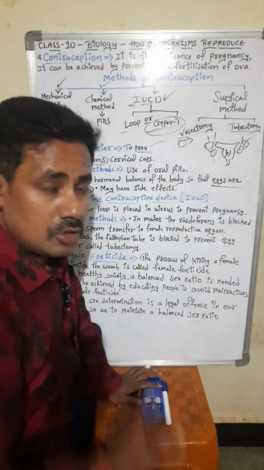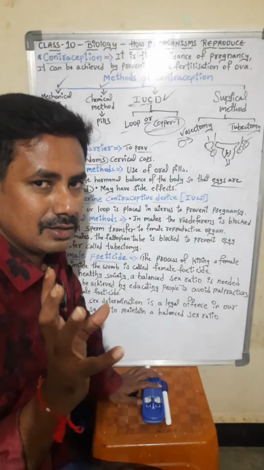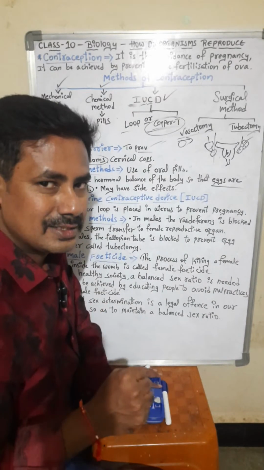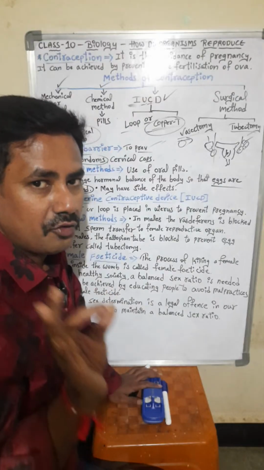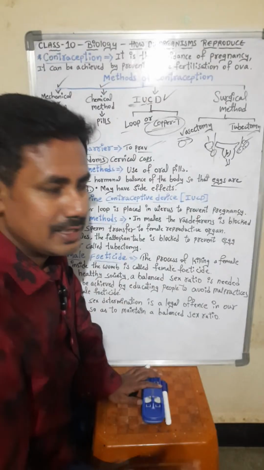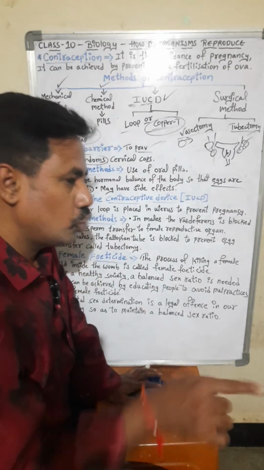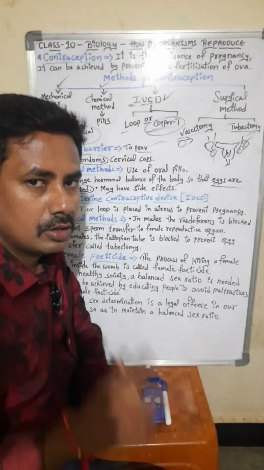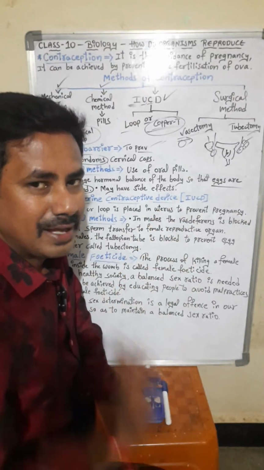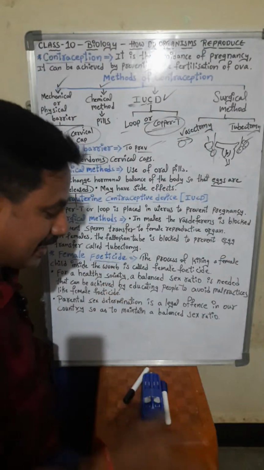If doctors tell and it is caught by the police, there will be a chance of arrest, students. It is illegal, it is not legal. Any parents also do not have to make abortion of the female child. So that is called female feticide.